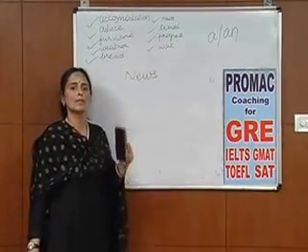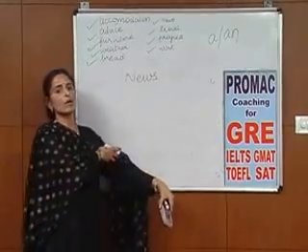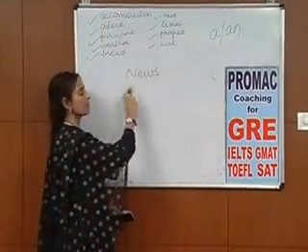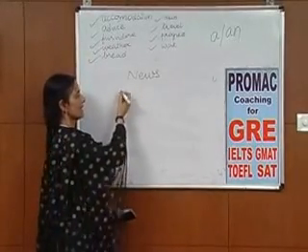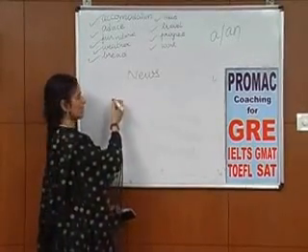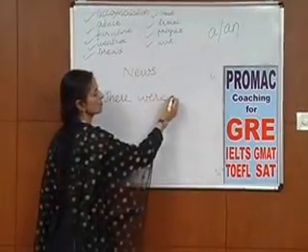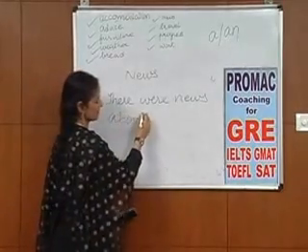Please remember that all nouns ending in an S are not plurals. This is one specific noun that does not have anything to do with plurality. So you cannot say, there were news about an accident.